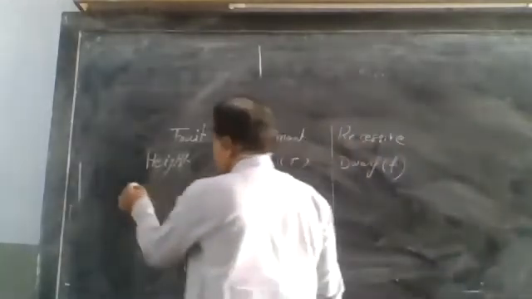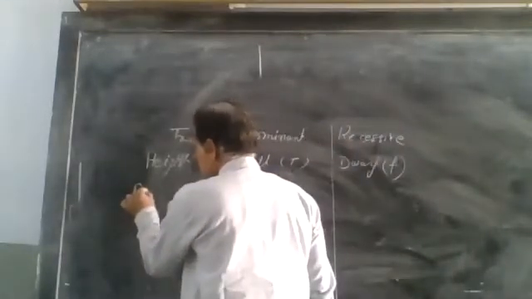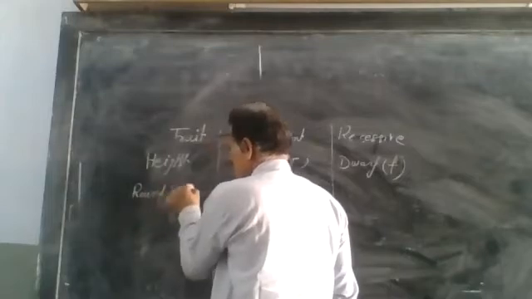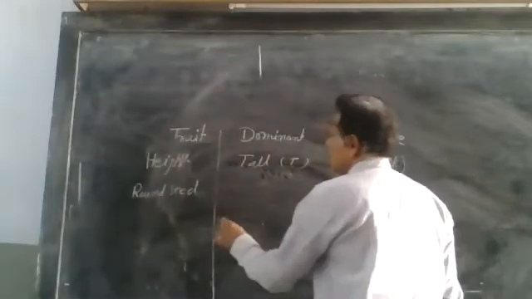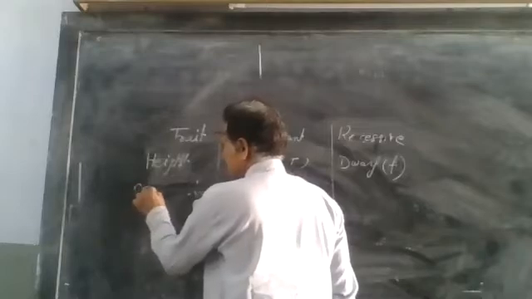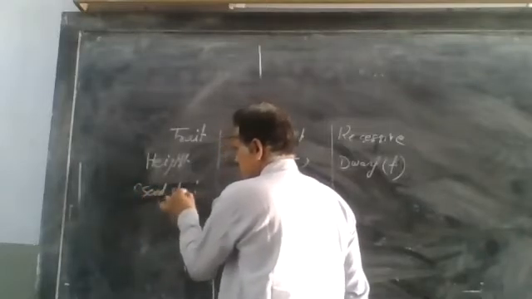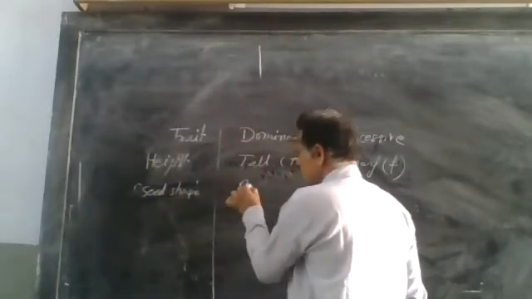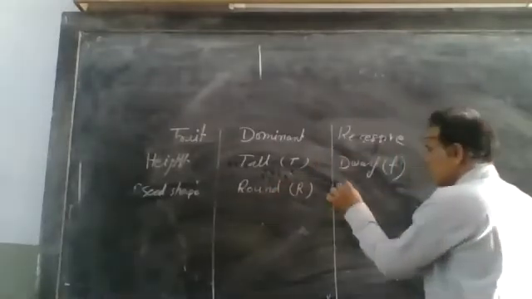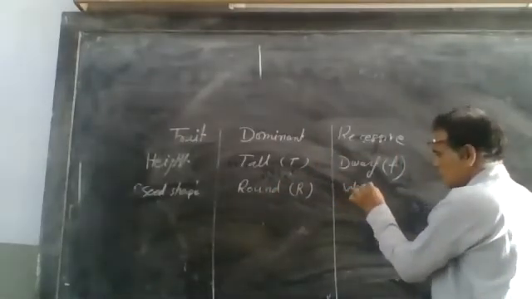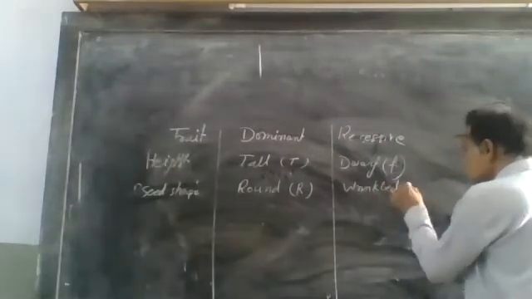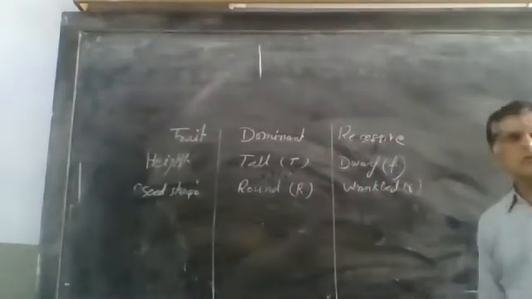Another character is seed shape, round and wrinkled. Round is the dominant character, wrinkled is the recessive character.